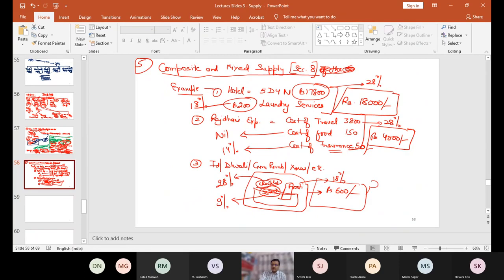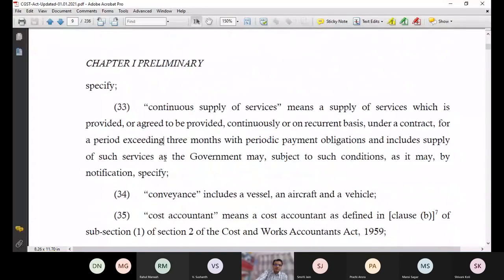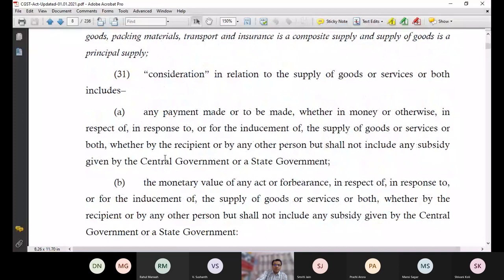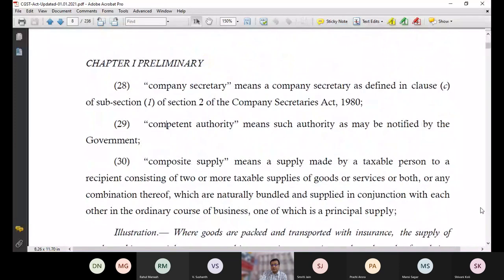And we will be having a new word, principal supply. Within composite supply, I will use a new word, principal supply. So let me check section 2 clause 30. Yes, 30. Now see this.